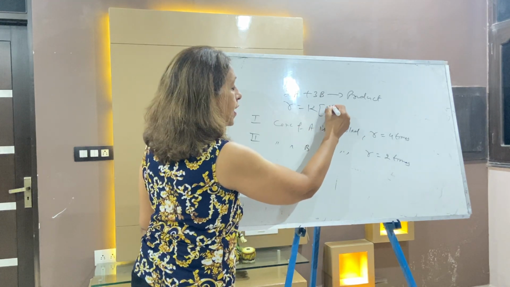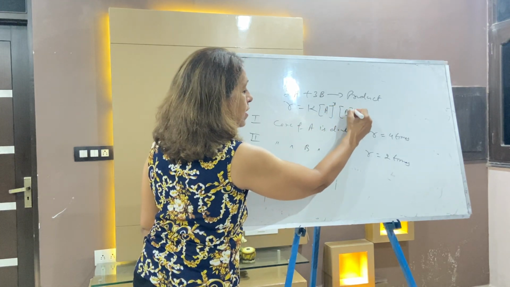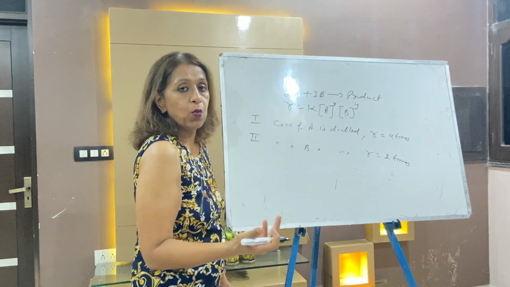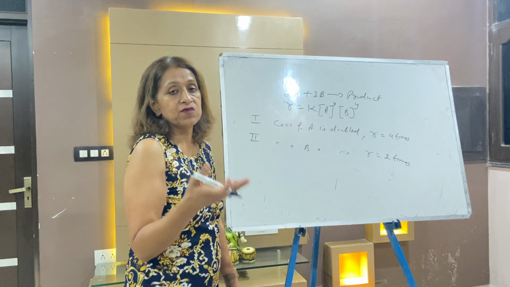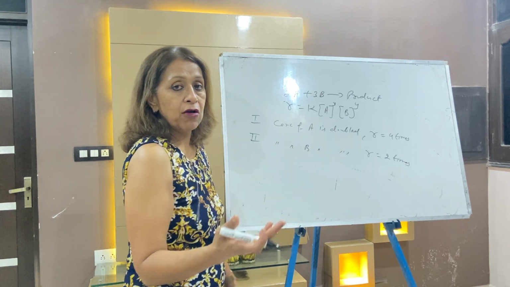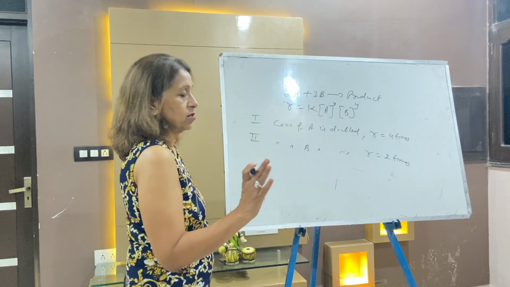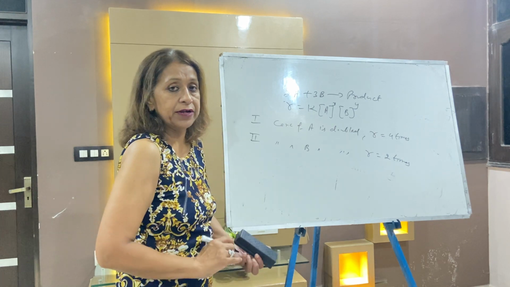R is equal to K A power X, B power Y. First of all you calculate the order. After that you sum up the orders, and this will come as the overall order. From the overall order you can calculate the units of the rate constant. I will take five or six questions.